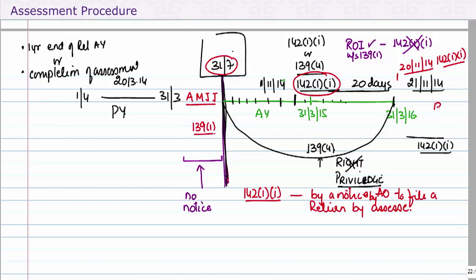Is it a belated return? The answer is no. Now, what is the difference between a return under 142.1.1 and a return under 139.4? Let's go and check. One, these are after the due date. Both of these are out after the due date.